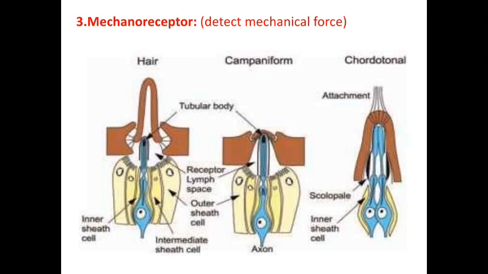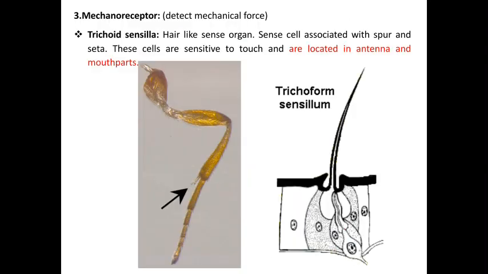Next one is the mechanoreceptor. Mechanoreceptors detect mechanical forces, and they have 3 different types. The first one is trichoid sensilla, the second one is campaniform sensilla, and the third one is chordotonal sensilla. These are the 3 different mechanoreceptor organs present in insects. Let us see one by one. The first one is trichoid sensilla. This is a hair-like sense organ, with sense cells associated with the spurs and setae. The spurs and setae are outgrowths of the insect cuticle or body wall.